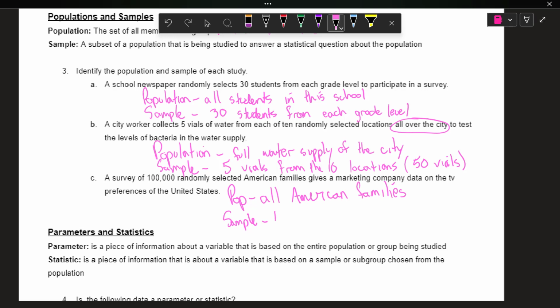The sample, even though it's a big number, is 100,000 selected families. That's our sample. It's a very big sample, but our population is even bigger than that. All the families in the United States is a very large number. So that's the difference between population and sample. Population is the whole group, but we usually can't get information from the whole group, so we have to take a sample, a smaller section of the population, and get information from them.